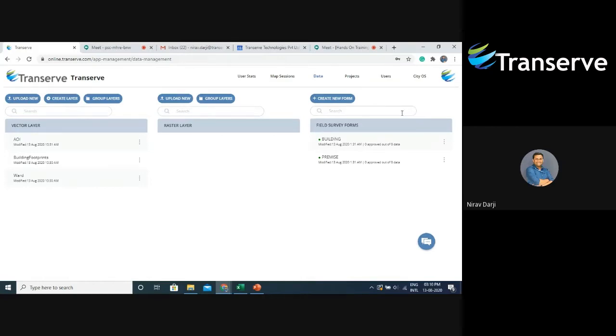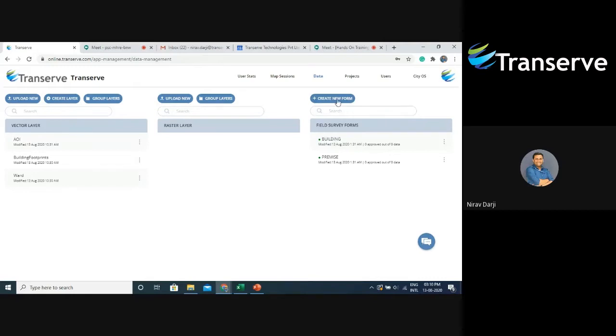So in our CTOS application, we'll be requiring two kinds of data to collect, that is building data and premise data. To collect both this data, we'll be requiring two forms. One is a building form and the other is a premise form. So for our new attendees, let me show you how we can create forms.